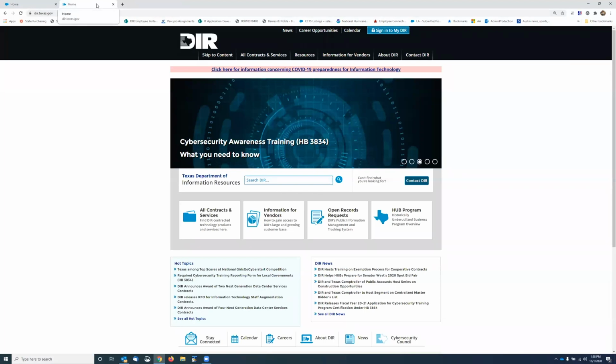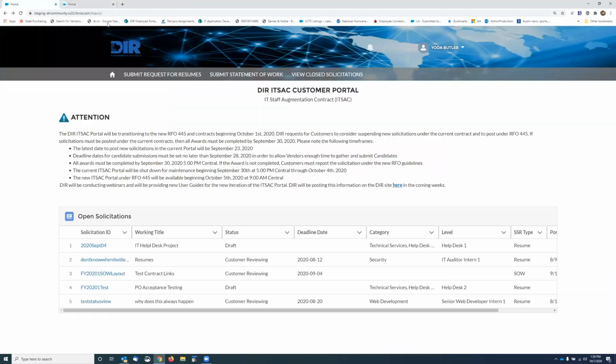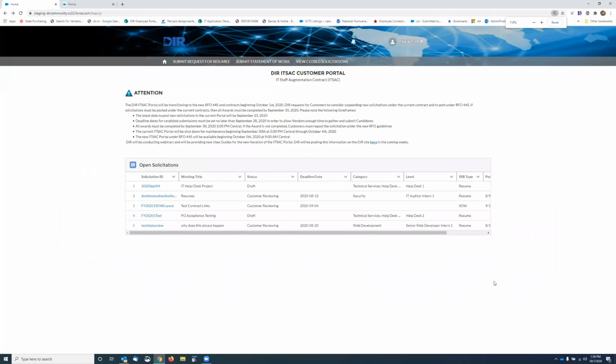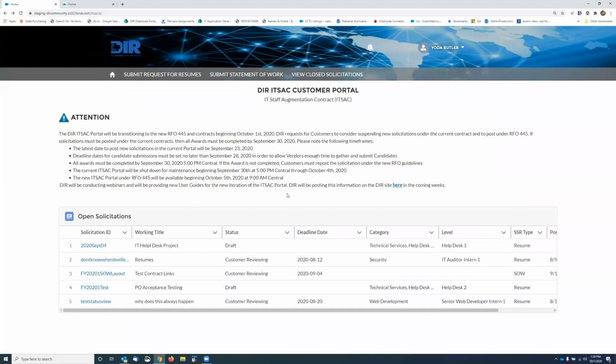Also, for anybody new requesting their logins, you'll get a welcome email, and it'll have the documentation attached to it and a link so that you can set up your login. So what I'm going to do is go straight into where I'm logged in as a state agency, and I am working for the Railroad Commission in this state agency. This is what the whole page looks like. I'm going to zoom out a little bit because you'll probably default to something smaller like this. But on the webinar, it's easier for close.